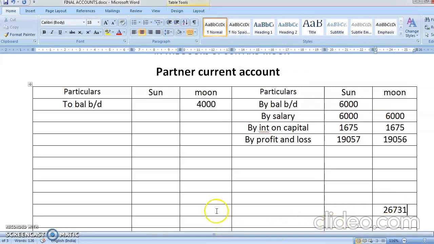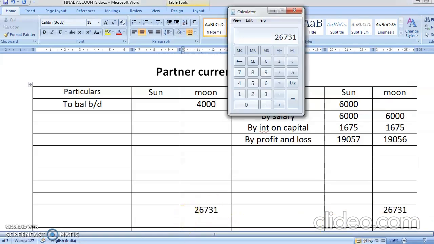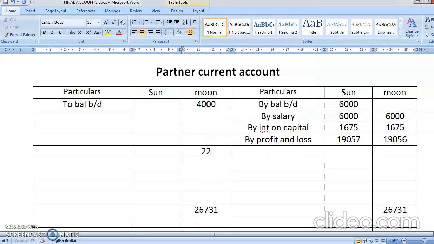Here also you have the same total 26,731, and a minus figure of 4,000, so the answer is 22,731.